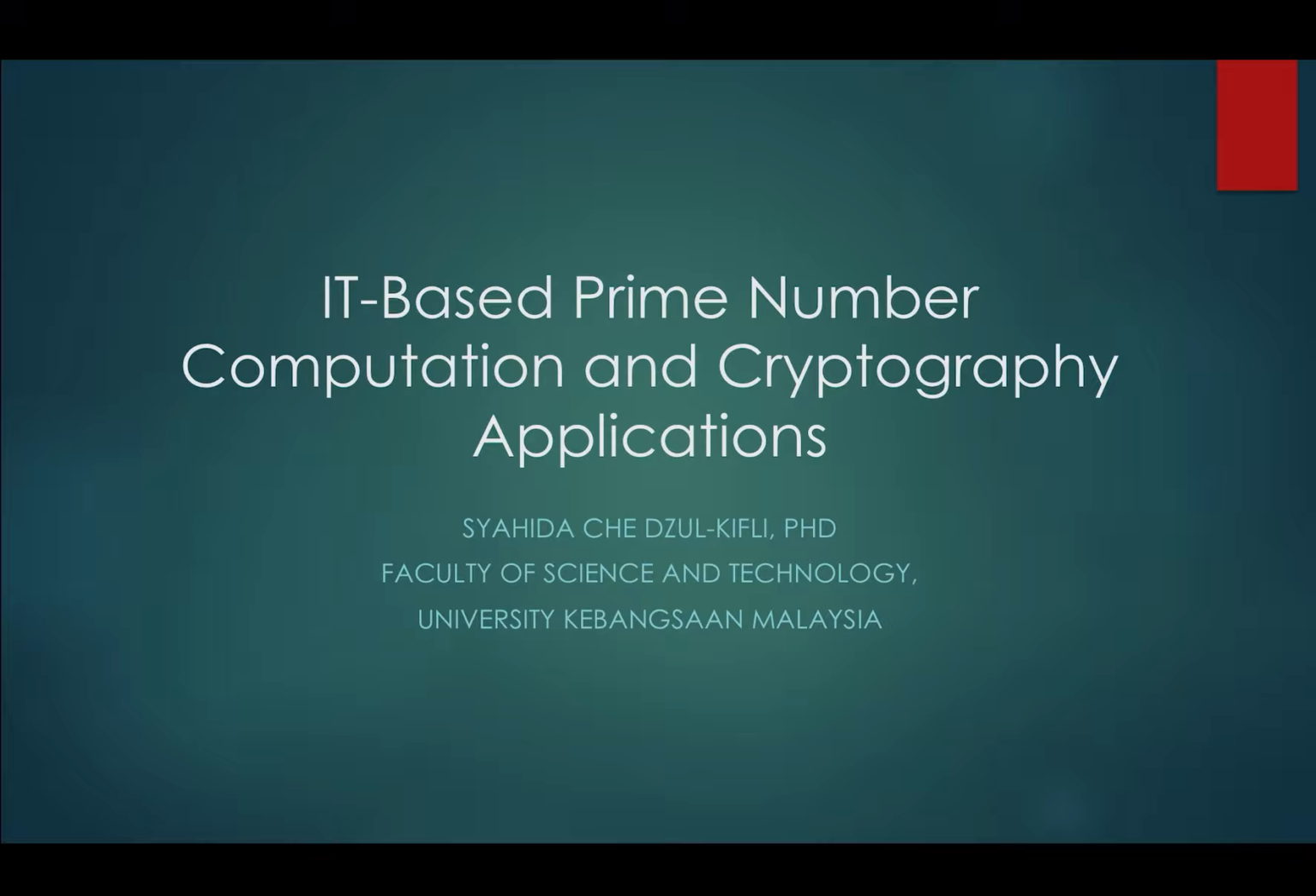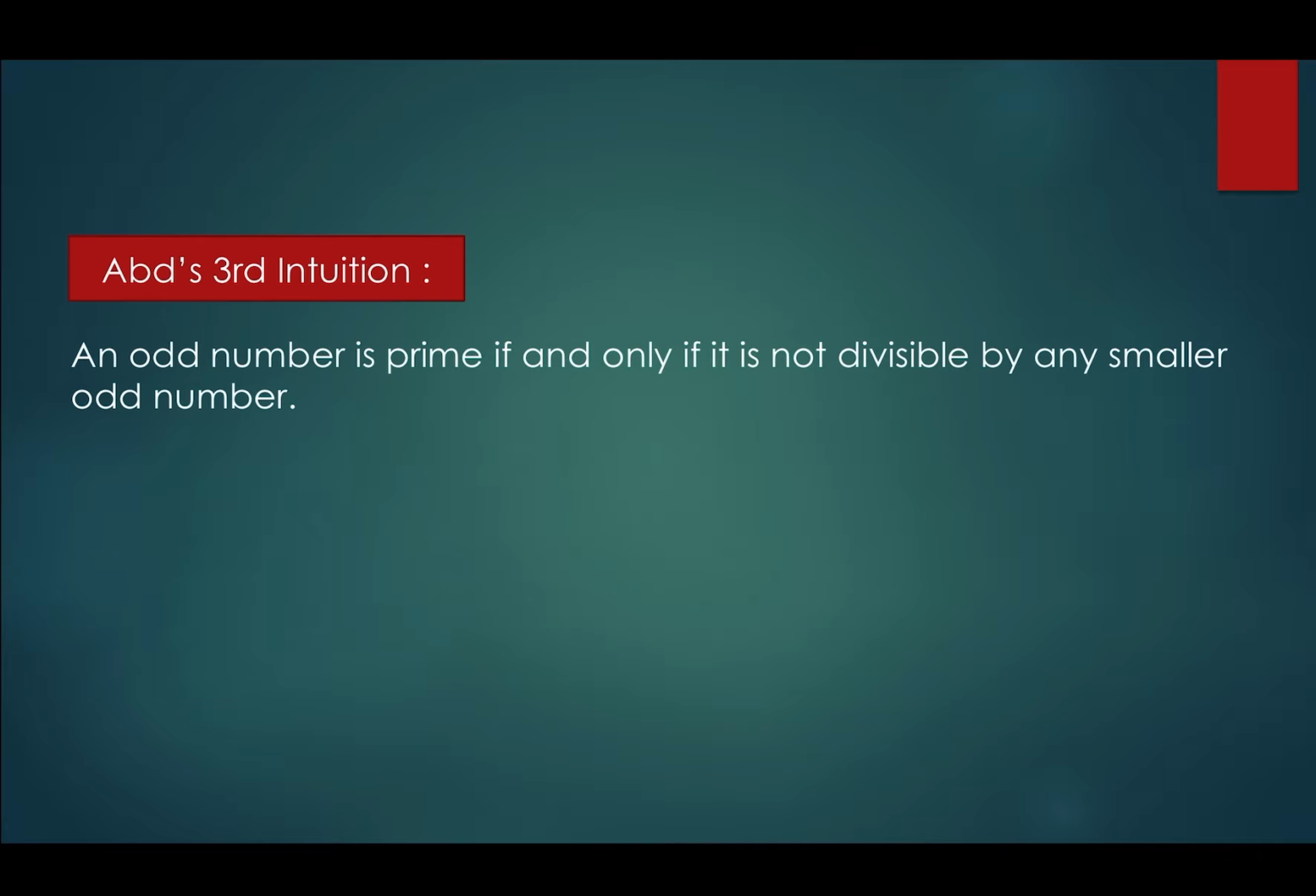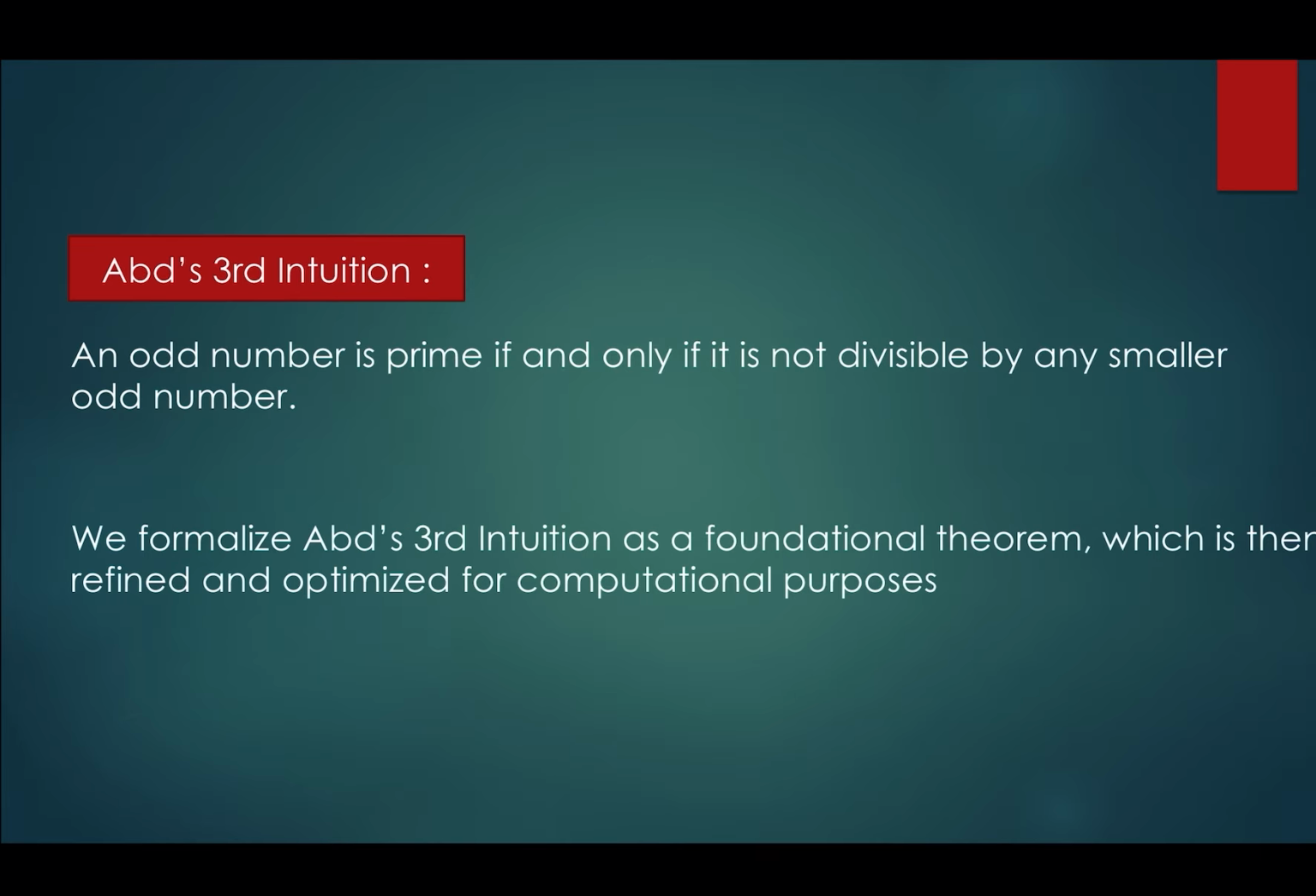I am going to present the last section of this paper, which is the mathematical foundation of Abdul's third intuition. So let us recall what Abdul's third intuition is. It says that an odd number is a prime number if and only if it is not divisible by any smaller odd number. In this section, we formalize Abdul's third intuition as a foundational theorem, and then we refine it and optimize for computational purposes.